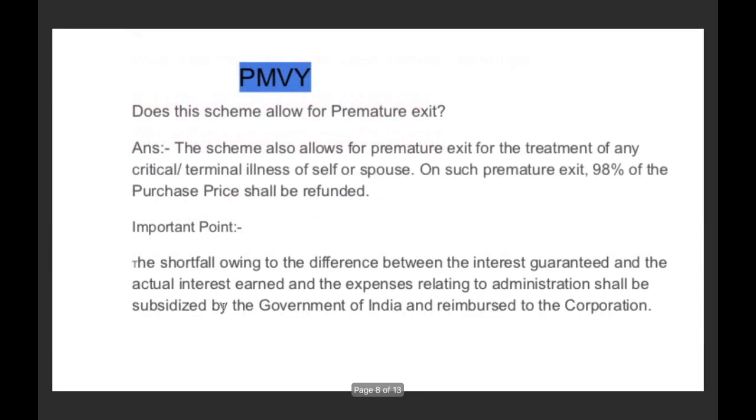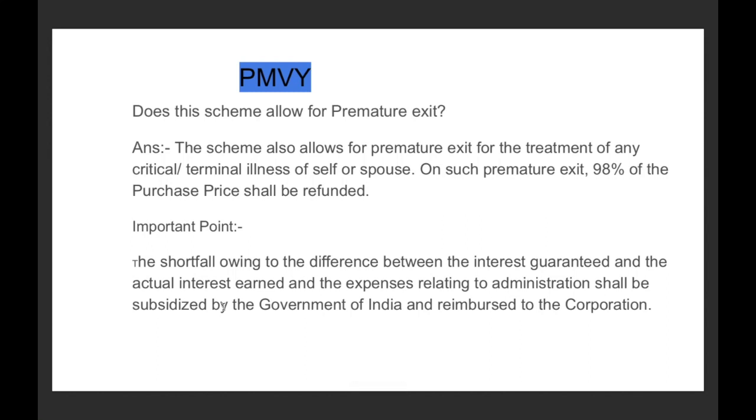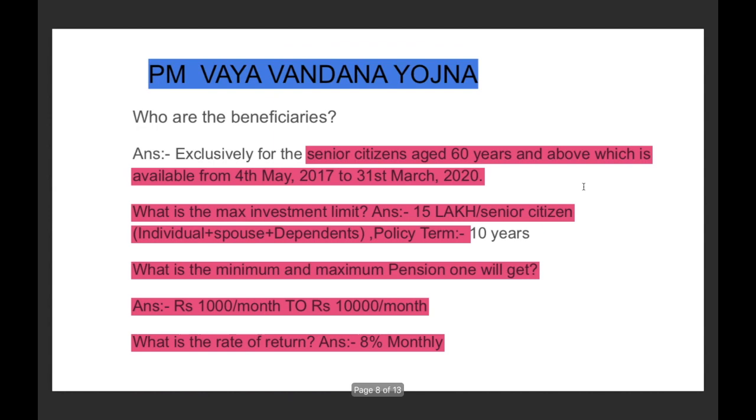Understood? Now, continuing with the Pradhan Mantri Vaya Vandana Yojana, does this scheme allow for premature exit? Simply, can you withdraw from the scheme or not? Yes, you can withdraw from the scheme. But when you are withdrawing, only 98% of the purchase price shall be refunded. For example, the meaning of purchase price here is, if I am contributing 10,000 rupees, then we have just read in the previous slide that the rate of return will be 8%.